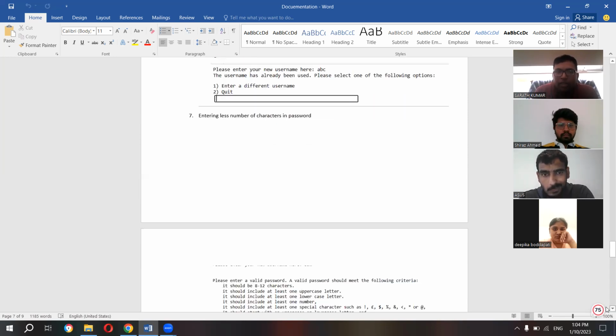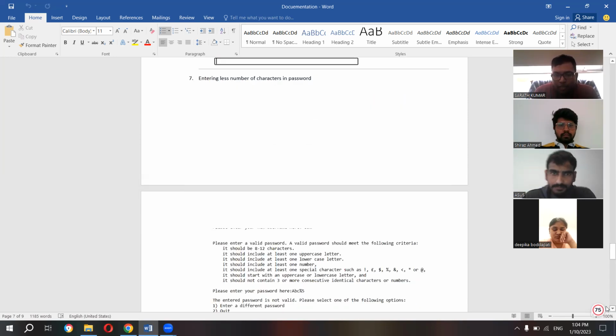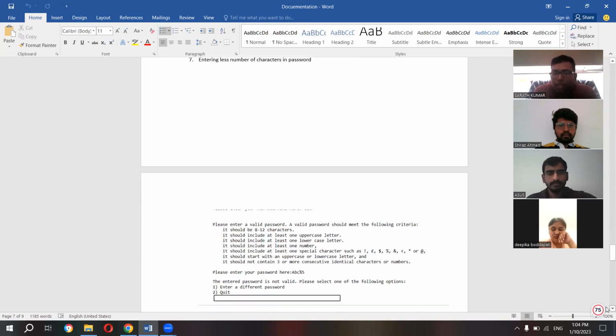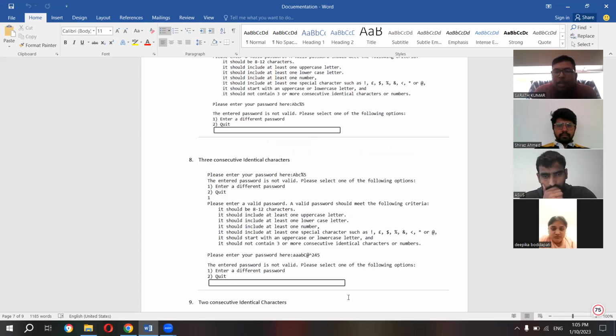Next, entering a smaller number of characters. Our requirement is that the password should be at least 8 to 12 characters. So we tried giving a password of less than 8 characters. Here we considered 5 characters: 3 alphabets, one special character, one number. It is less than the condition, so it has not taken the password. It has shown an error: the entire password is invalid. So this test case is also correct.